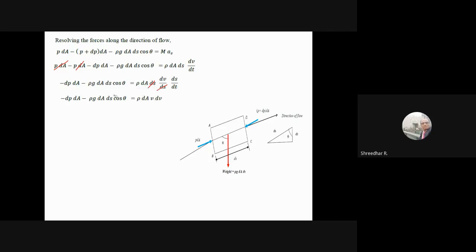So now cos theta from here, cos theta is nothing but dz by ds. So you replace dz by ds. When I replace it there, ds gets cancelled out. So I'm left with this term. Now, rearranging this, we'll get minus, so dA cancels out. So dividing by dA throughout, you will get this term.